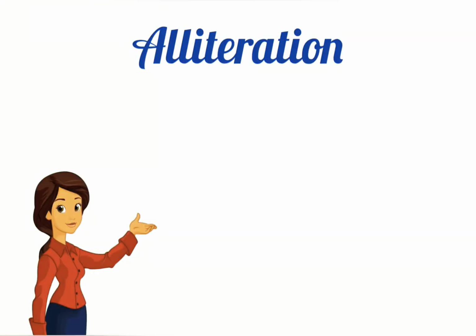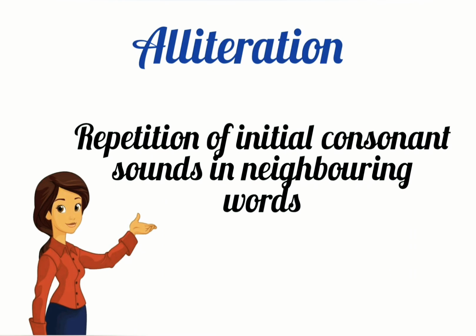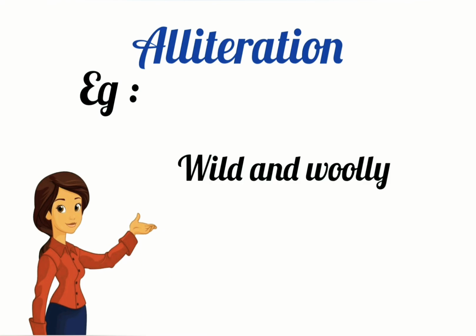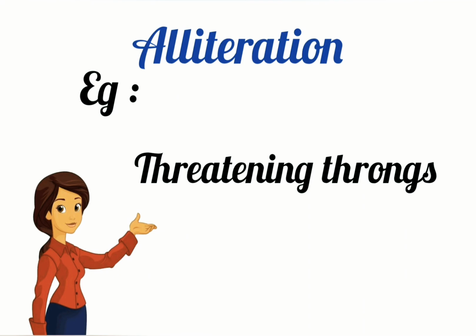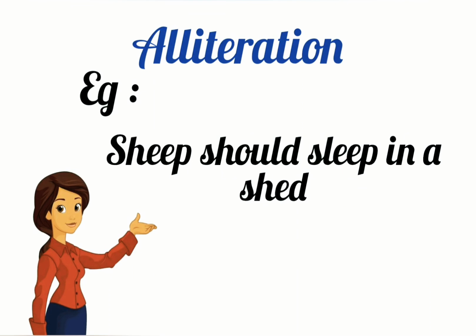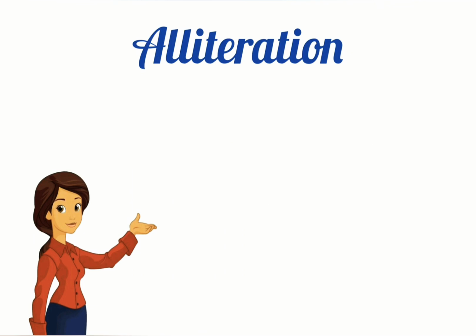Alliteration is usually the repetition of initial consonant sounds in two or more neighboring words or syllables, such as wild and woolly, threatening throngs. One more example, black bug bit a big black bear. Here the sound b is repeated. One more example, sheep should sleep in a shed. The sound sh is repeated. So, the figure of speech, alliteration.